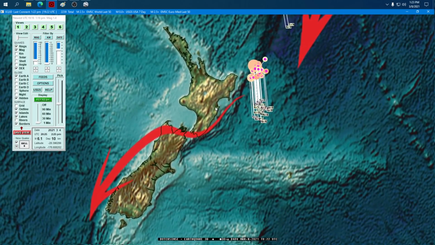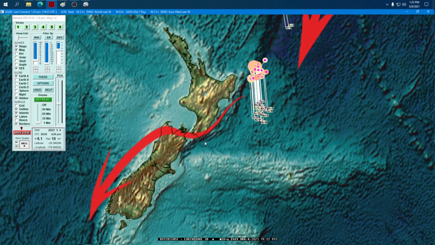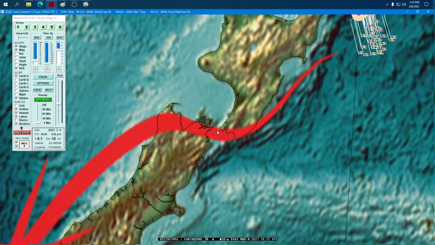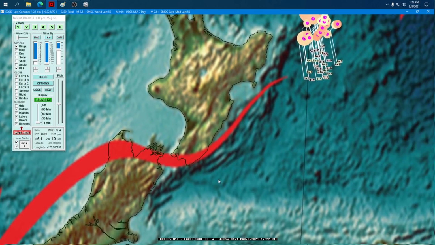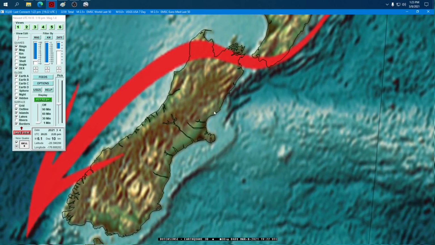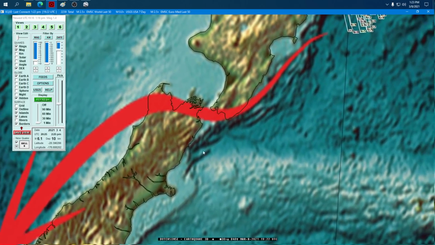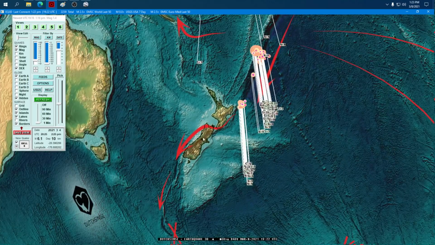Also, down to the south, the warning for an upper 5 to low 6. I'll keep it at an upper 5 most likely from Kaikoura. That's north of Christchurch, south of Wellington, but I have the warning going all the way from Wellington all the way down to Christchurch. We have to watch the middle point. I'm not canceling the warning on that either.